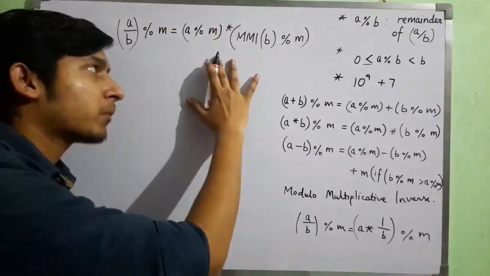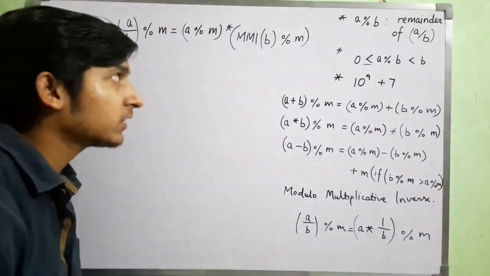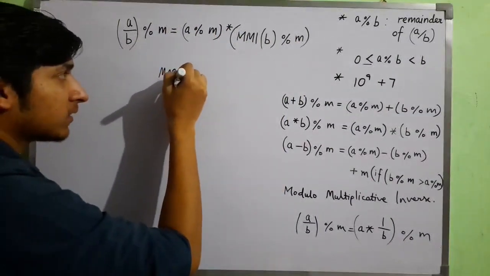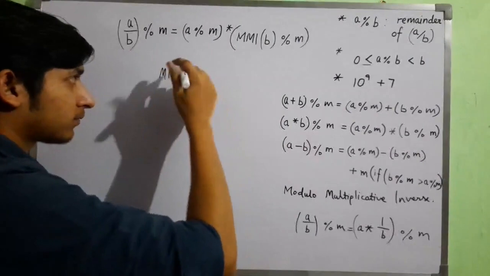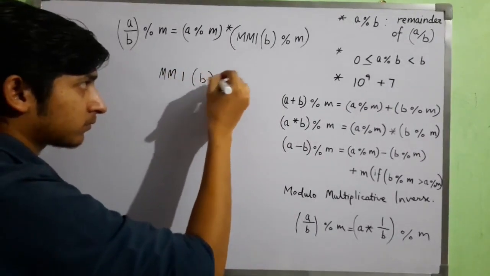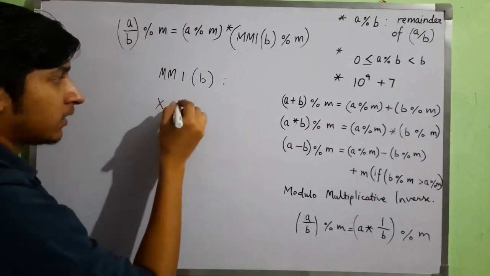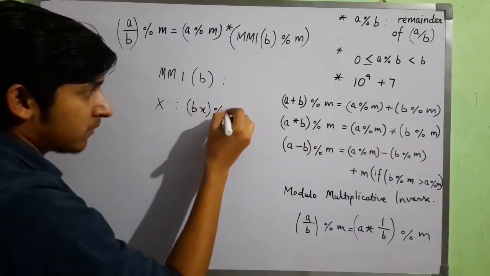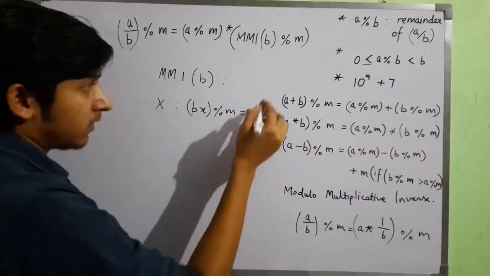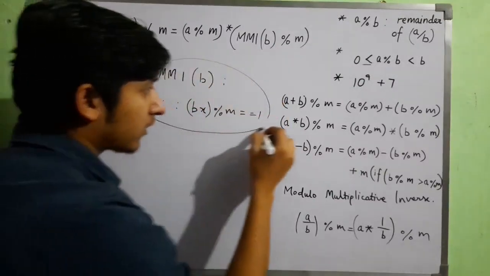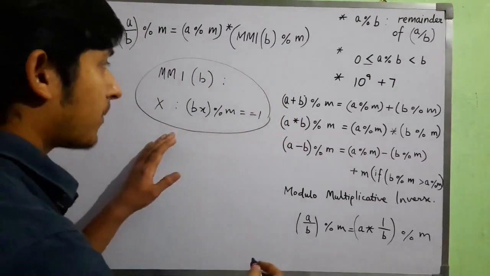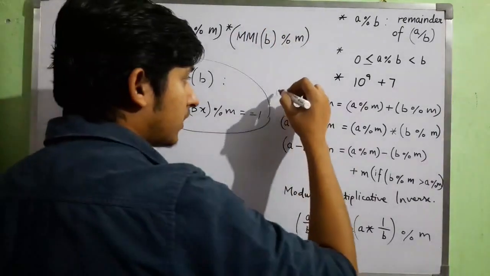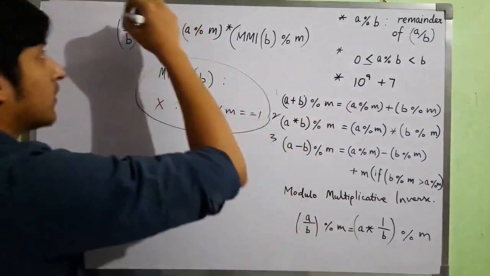So this is the fourth property for division in modulus, where the MMI of b is defined as x such that bx mod m is equal to 1. So take care of this, calculate the MMI of b, solve it here, and 1, 2, 3, 4.